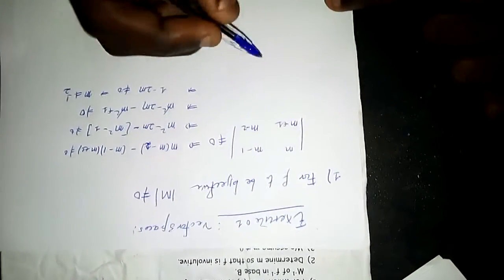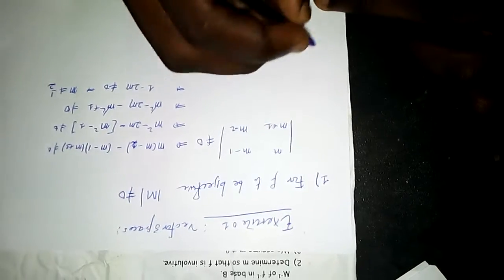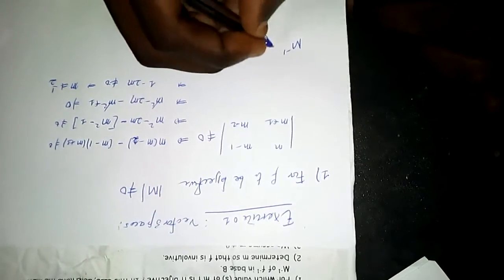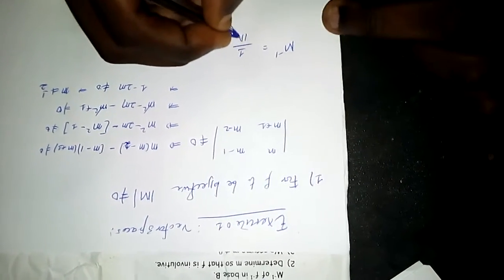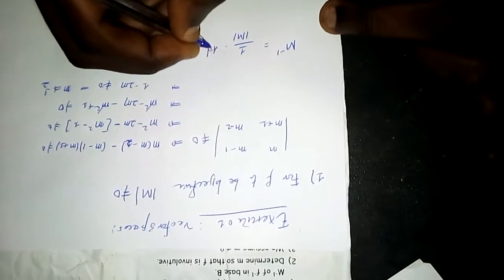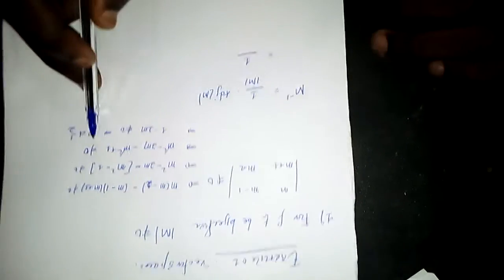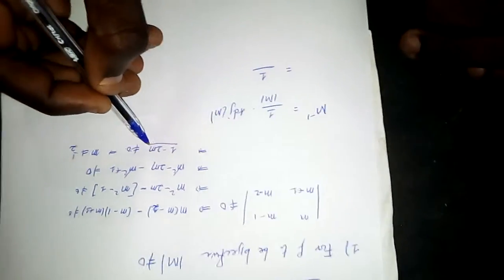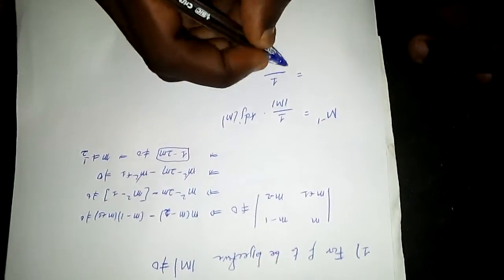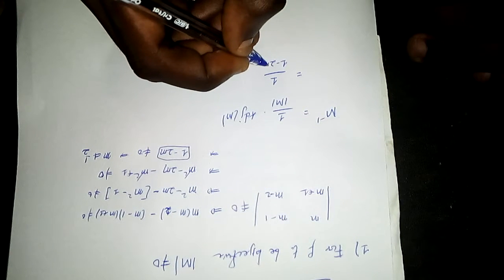Okay, so now we need to determine m inverse in this case. So know that the inverse of m, so m inverse, is equal to 1 over the determinant of m times the adjugate of m. So in this case we just have 1 over the determinant we have found. The determinant is 1 minus 2m, so 1 minus 2m times the adjugate.